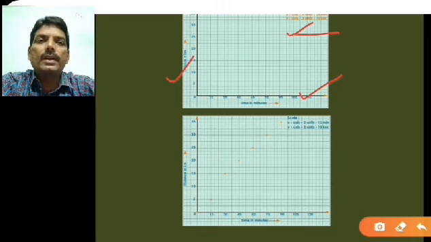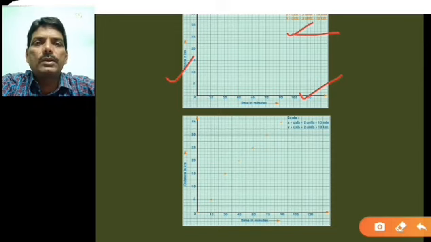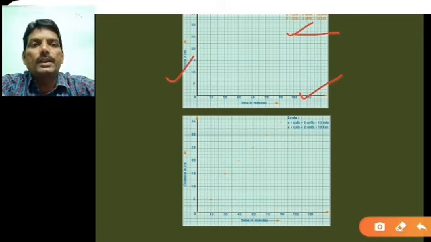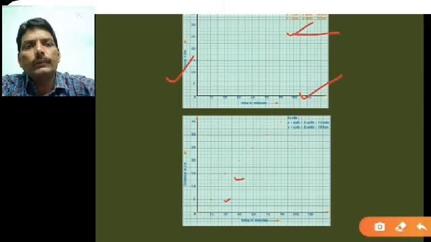Similarly on the y-axis you have taken the distance. If it is given in meter, show it in meter; in this example it is given in kilometer, therefore you show it in kilometer, and you have to choose the appropriate scale. After choosing the scale, you have to plot the points. You can see the dots marked here in red.